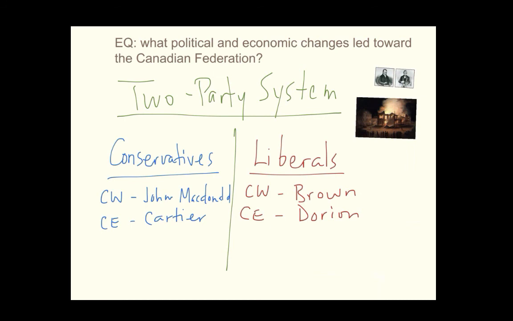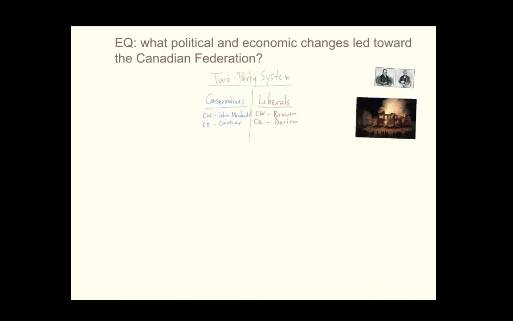Okay, finally, the last thing that I want to talk about in terms of politics is there was a little bit of a dispute going on in government between the two political groups. Specifically, the leader George Brown, the leader of the Liberals in Canada West, which at that time held a majority of the government there, proposed this idea of proportional representation in government. It's called rep by pop. Representation by population basically meant that the higher your number of population, so the more people you have, the more representation you should have in government.